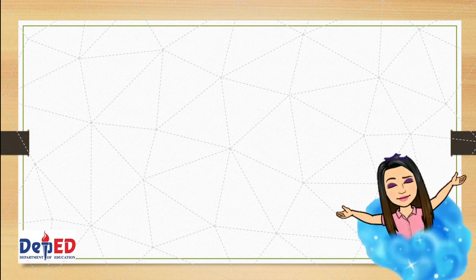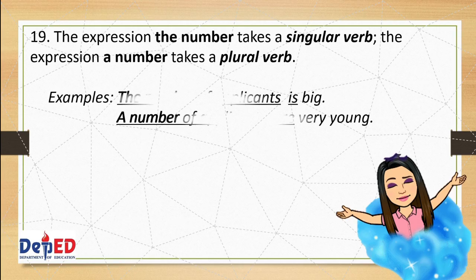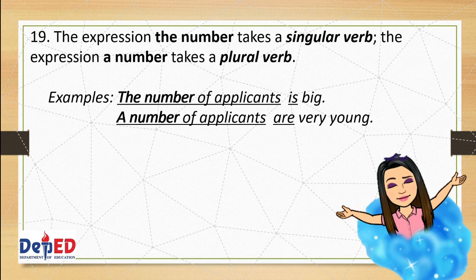Yes, we're almost done. In rule number 19, the expression the number takes a singular verb, while the expression a number takes a plural verb. Let's take a look in these examples. The number of applicants is big. The expression the number refers to a singular subject using singular verb is. Next, a number of applicants are very young. A number is an expression referring to a plural subject. That's why the plural verb are is used.